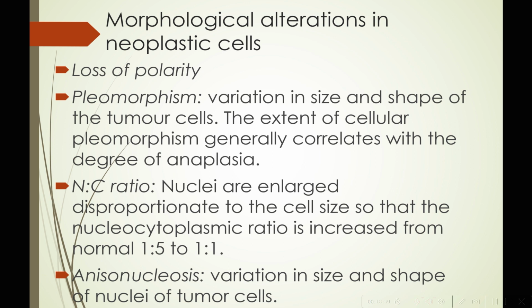Lastly, there is anisonucleosis, that is simply variation in size and shape of nuclei of tumor cells. So basically, variation in size and shape of cells is pleomorphism, and variation in size and shape of nuclei of tumor cells is anisonucleosis.